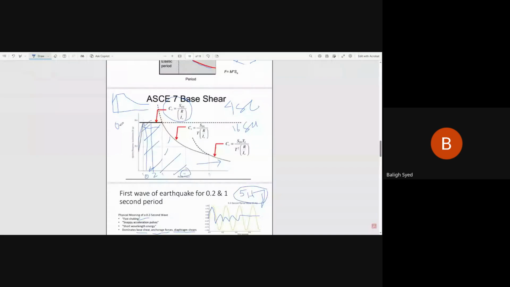Seconds, 0.2 seconds, this too has come into your understanding, and 1 second as well. Meaning you understand why the 0.2 second, why the 5 hertz has been selected, why the 1 hertz has been selected, why the 1 second period has been selected, why the 0.2 second period has been selected by the code. Okay, this is very critical and very important.